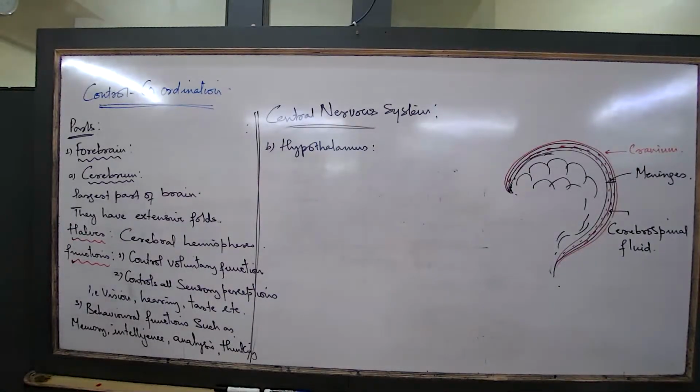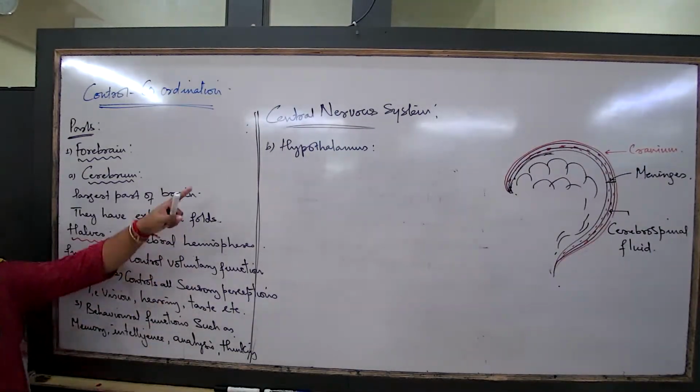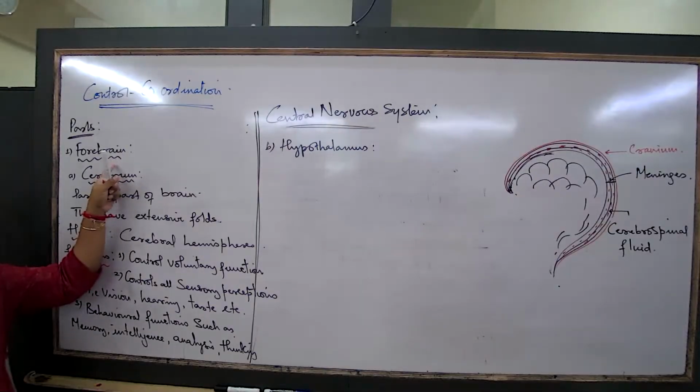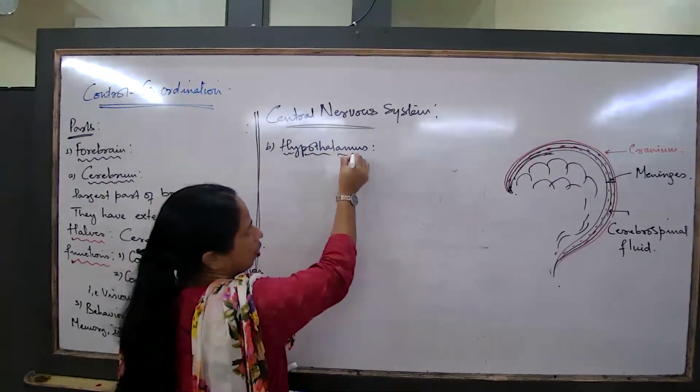Hypothalamus. Now when we are talking about the hypothalamus, this particular region is the hypothalamus. Check in your diagram also. This entire region is the cerebrum. This particular region is the hypothalamus. So mark the hypothalamus in that diagram. Now what is the hypothalamus meant for? Hypothalamus is a part of the forebrain, remember, and it has some important functions.